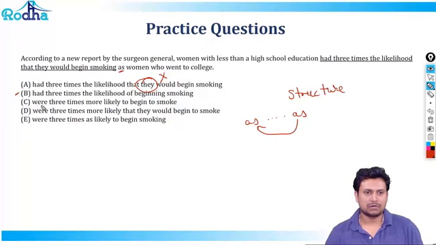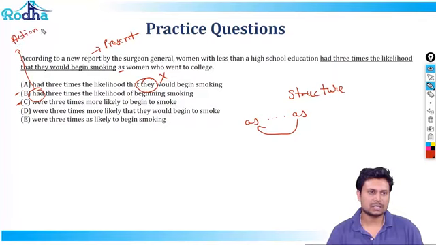So for now, were 3 times more likely to begin to smoke. Were 3 times more likely to begin to smoke. And if I look at B and C, it's pretty clear that according to a report, so the report is in present. So the report that is coming out is in present tense. And had is used when the action is completed in the past. So this option is gone.